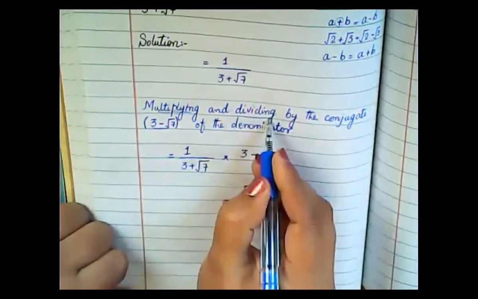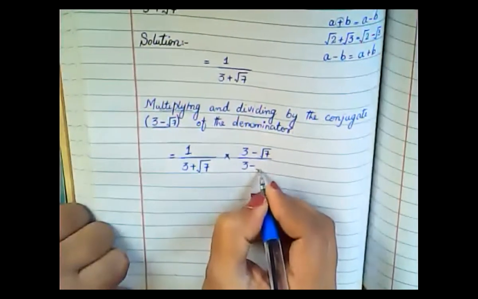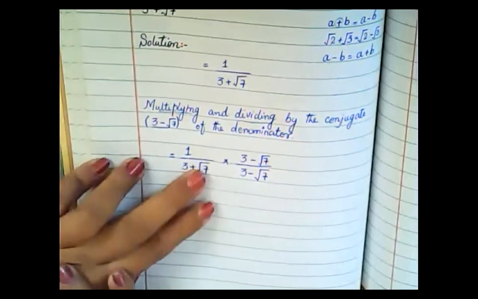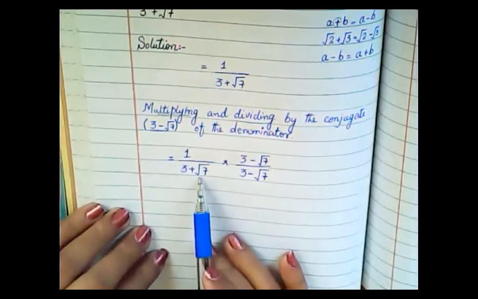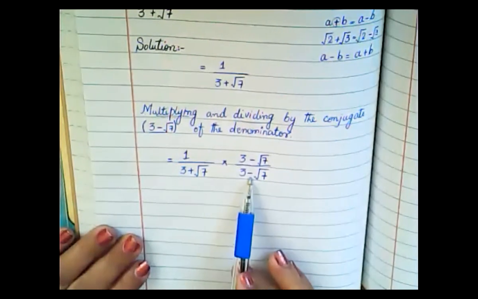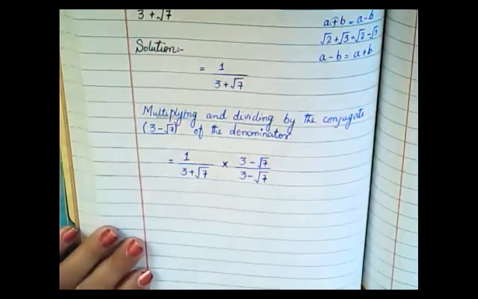Also you have to divide it, so you will write it divided by 3 minus under root 7. You multiply and divide it by the conjugate of the denominator. This is multiplication and this is division, and in between you place the sign of multiplication.